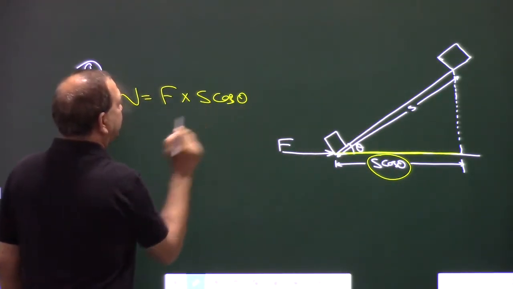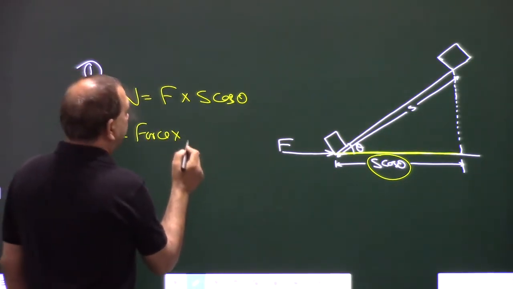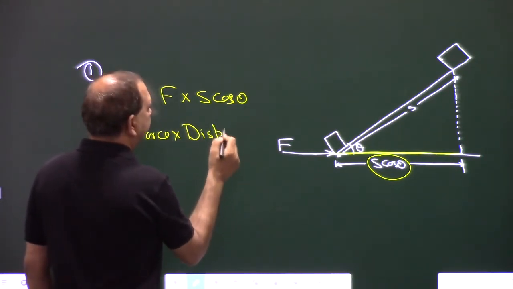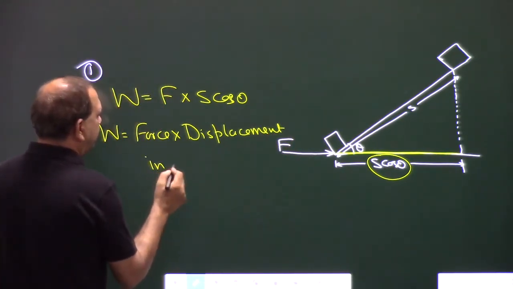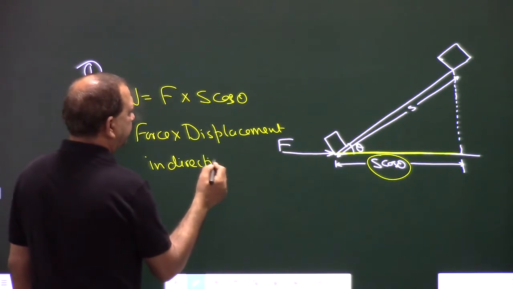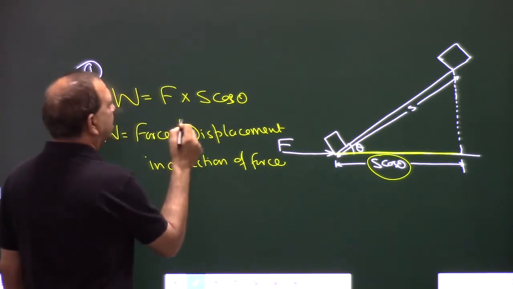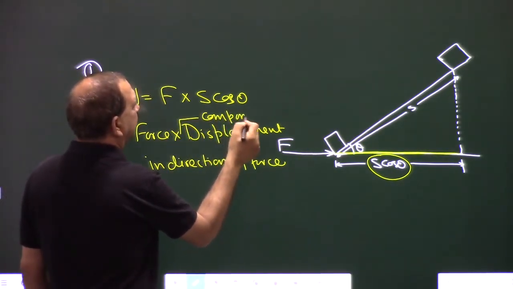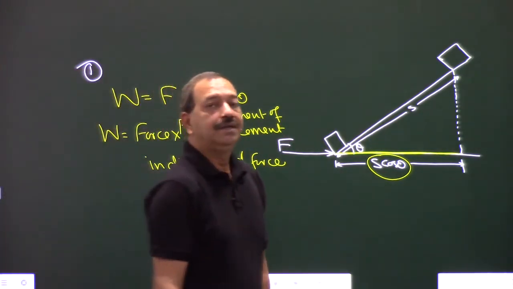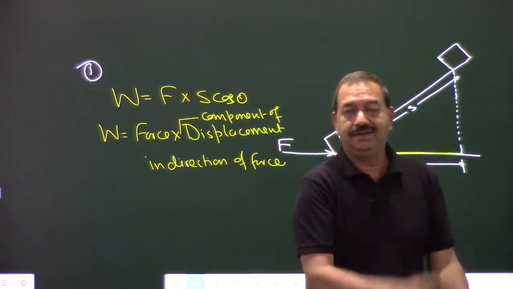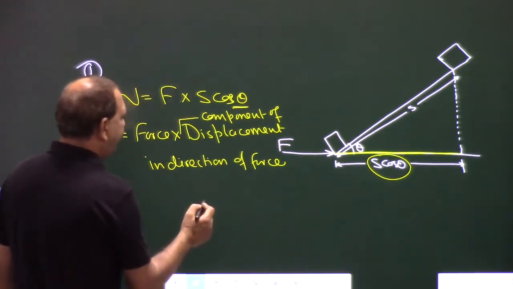In a simple language, we can write work is force into displacement in direction of force. Displacement in direction of force. हम इसको बोल सकते हैं component of displacement. We can say the component of displacement in direction of force. So what we get? An angle here. The angle is theta. What if theta is 90 degree?